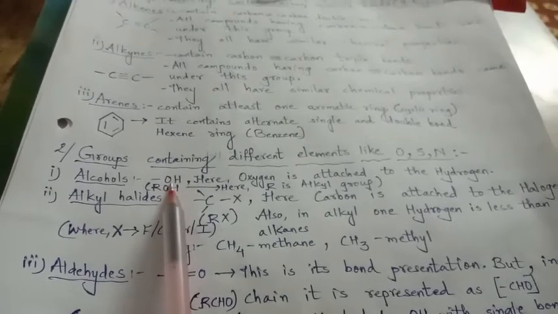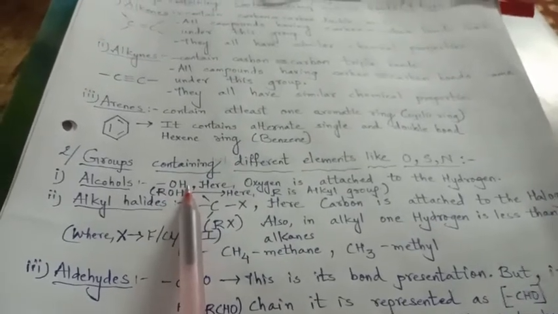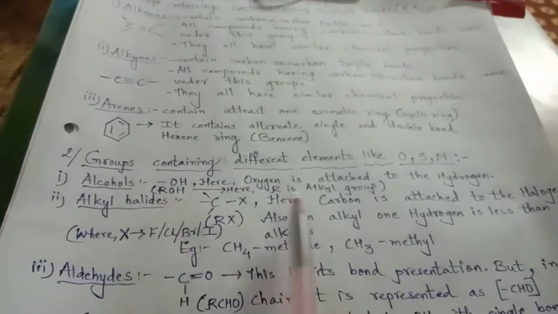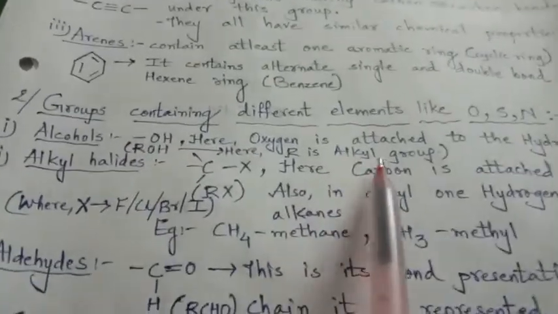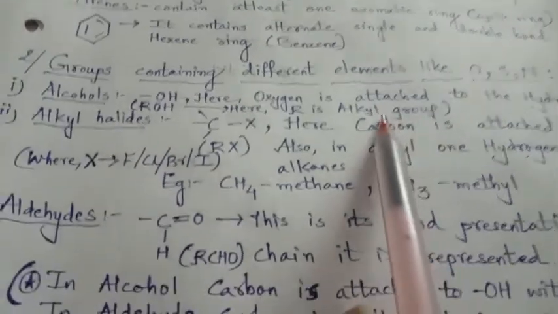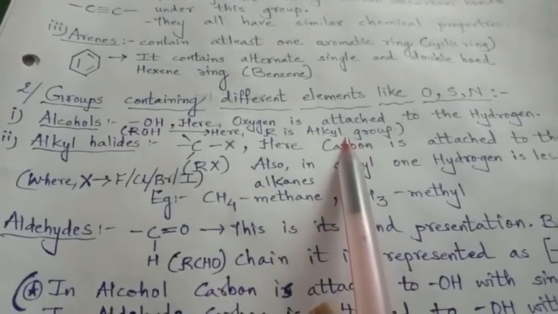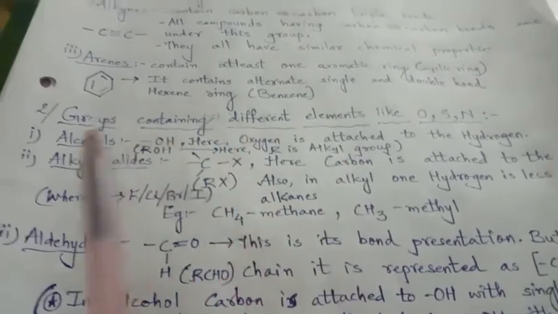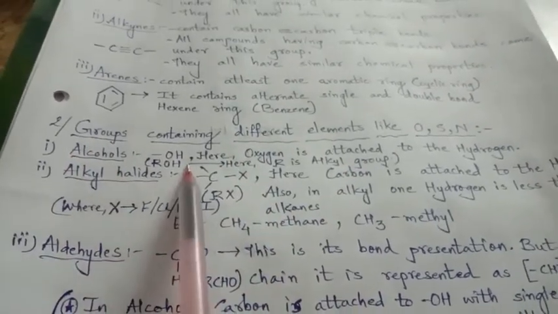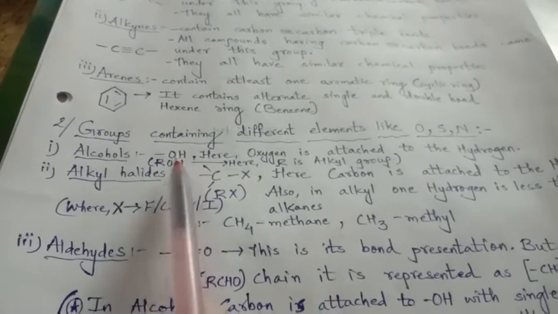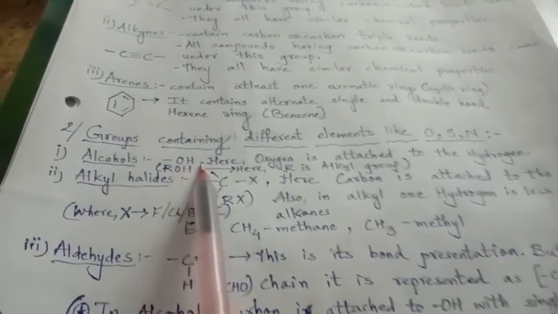Here oxygen is attached to the hydrogen and the whole group is attached to the carbon series, right? And that carbon series is represented by R, which means alkyl group, right? What is alkyl group? Alkyl group means a group which is having one hydrogen less than the alkane. So this is the first attachment, that is the alcohol group, or even we can say hydroxyl group.